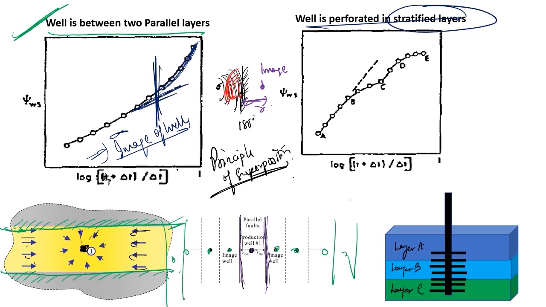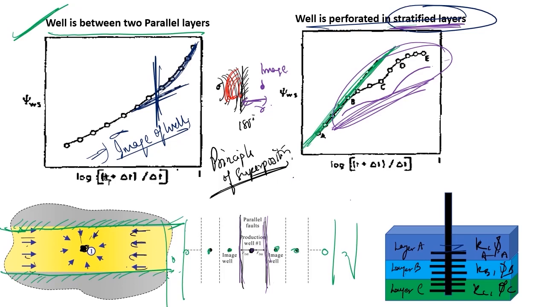Now let's discuss this particular case where my well is perforated in stratified layers. Now this is a well I have drilled. I perforated in layer A, layer B and layer C. Layer A will be having different kind of porosity, permeability. Similarly layer B will be having different porosity, permeability. Similarly layer C will have different porosity and permeability. Now for a stratified layer, let's say this straight line would have been the Horner plot. That means the straight line indicates whatever assumption and limitation I have taken while deriving the Horner plot will be satisfied when my trend lies in the straight line. For a particular stratified layer, you can see that my trend has diverted. This diversion in the trend is because of the stratified layers.